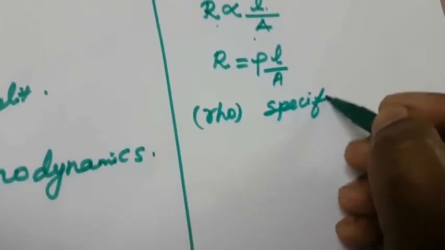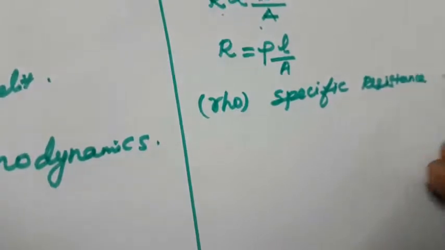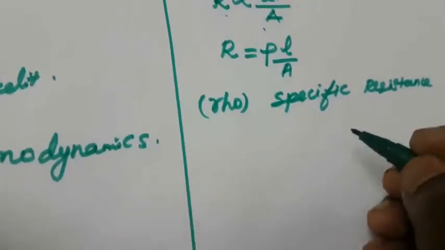It depends on the nature of the electrolyte.